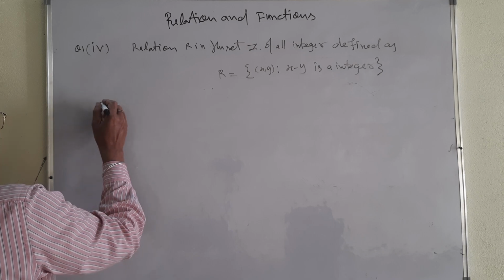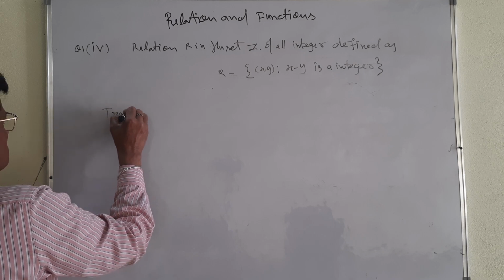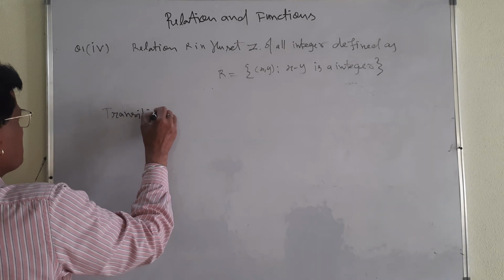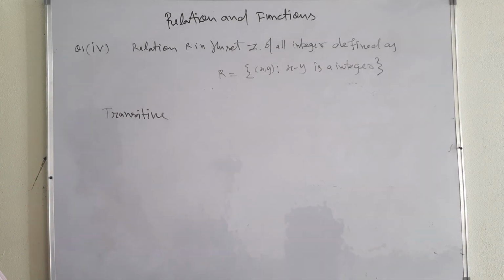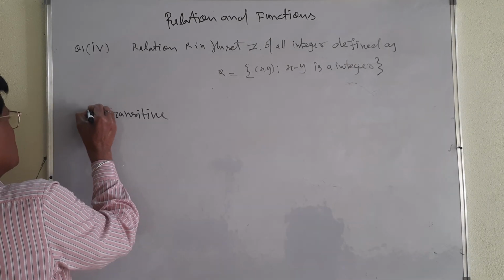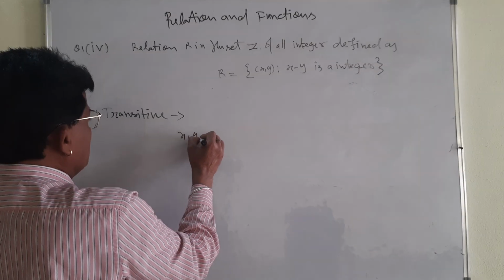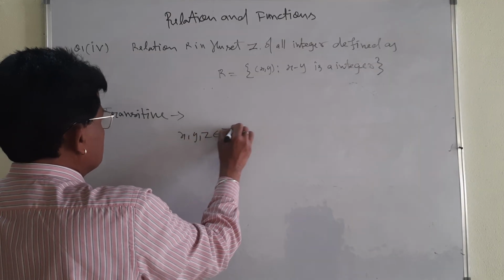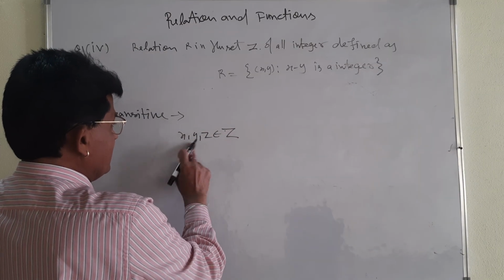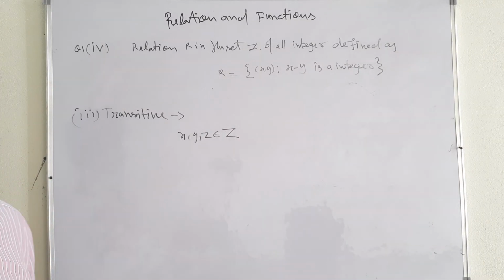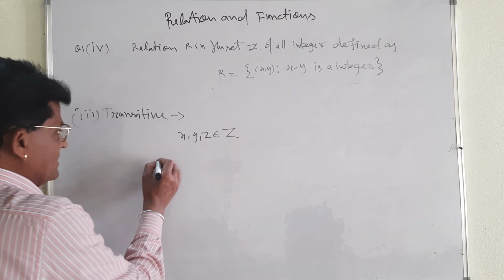How will you say it must be transitive? Same thing. x, y, z belongs to Z. This is capital Z. These are the integers I have denoted here. Then what will happen?